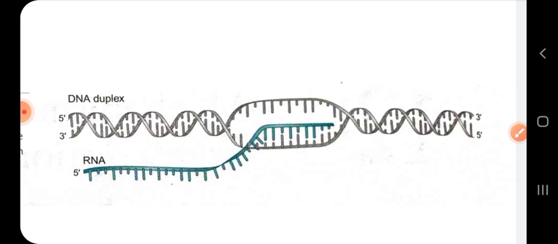In transcription, one mistake will be made in every 10,000 nucleotides added, compared to replication where one mistake occurs in every 10 billion.